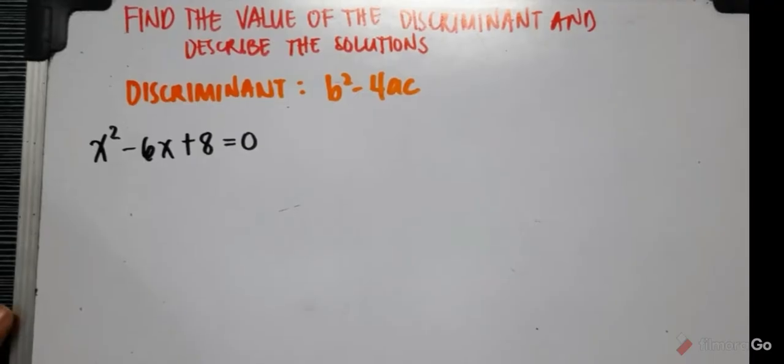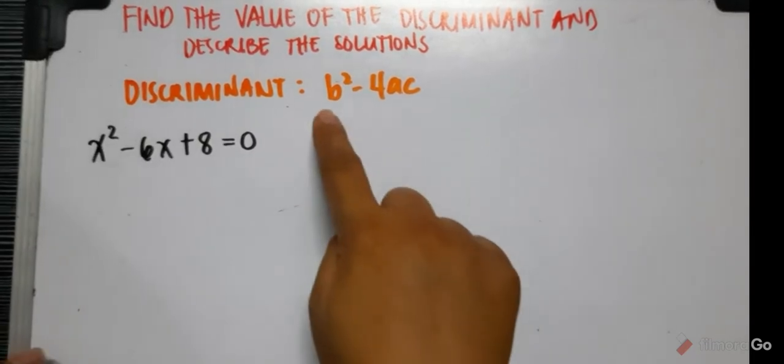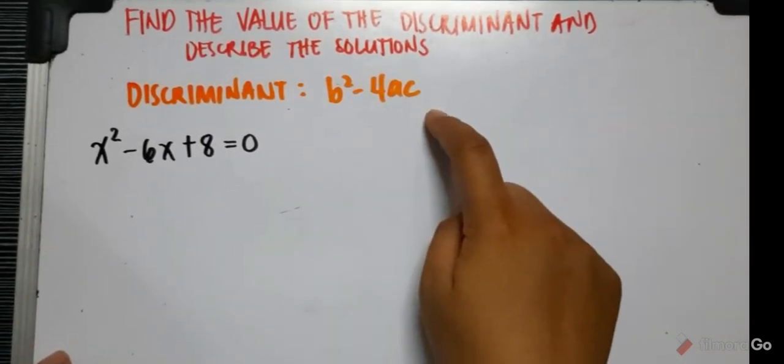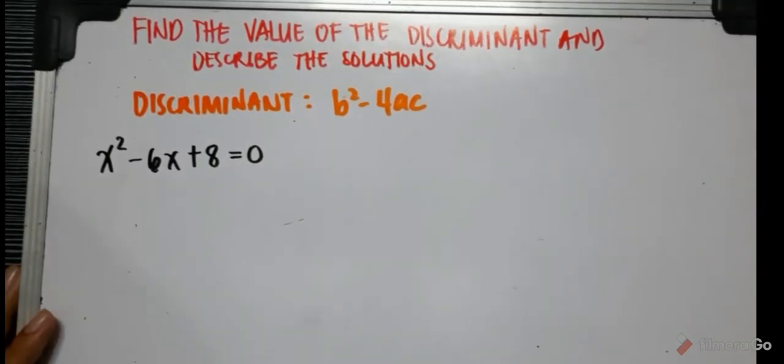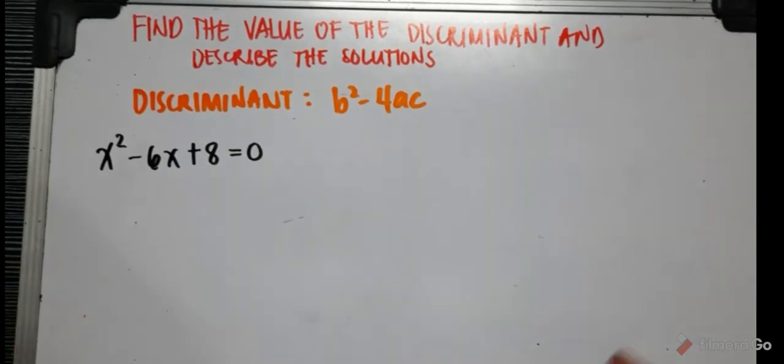We are going to find the value of the discriminant and we describe the solutions. Let us remember that this discriminant b squared minus 4ac is from the quadratic formula. This will help us describe the solutions that we can get without knowing exactly the value of these solutions.